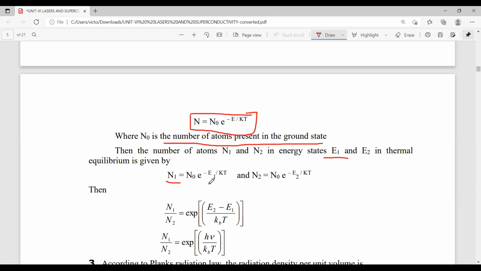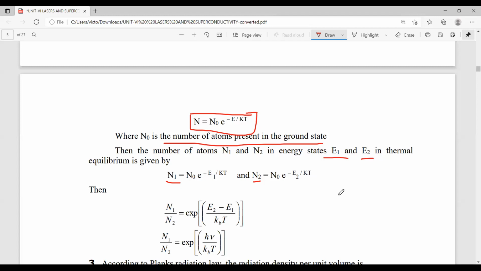It is expressed as N1 is equal to N naught e power minus E1 by KT. And the expression for N2, the number of atoms in the energy level E2, is expressed as N2 equal to N naught e power minus E2 by KT.